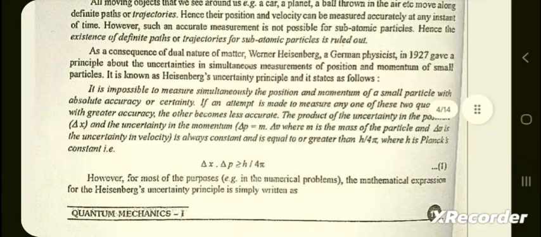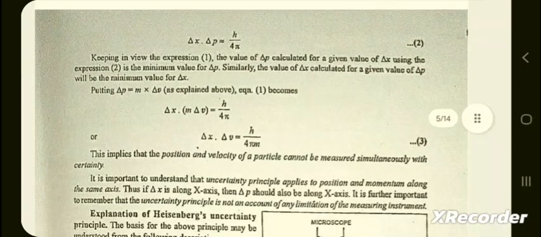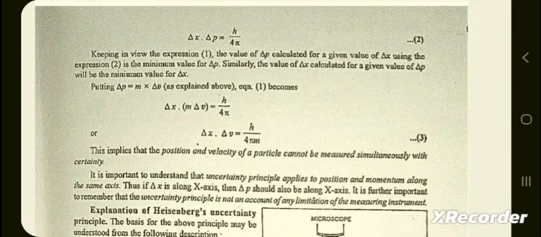Delta x dot delta p is greater than or equal to h by 4 pi. However, for most purposes, the mathematical expression for the Heisenberg uncertainty principle is simply written as delta x dot delta p is equal to h by 4 pi.